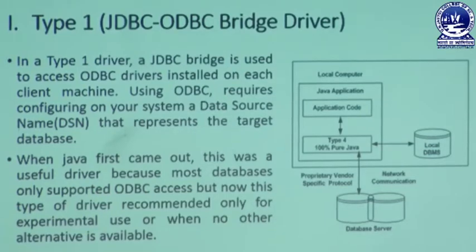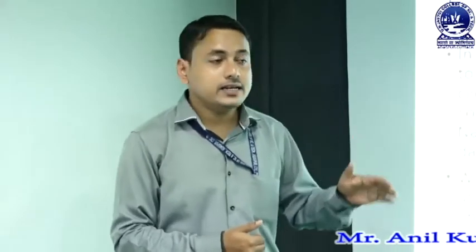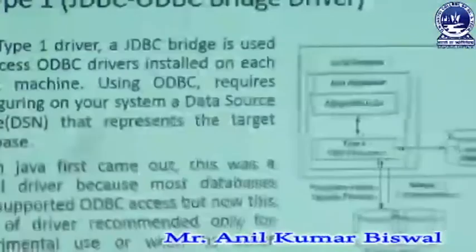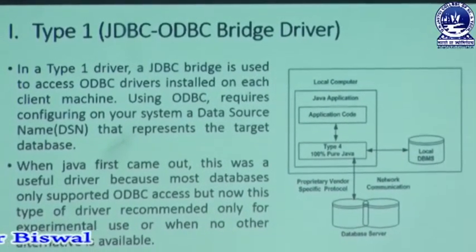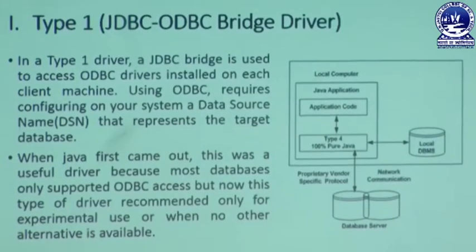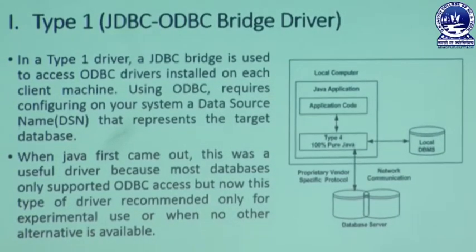Actually, in that driver, the JDBC driver can link with ODBC. ODBC means open database connectivity. With the help of that connection, we can link with your specific database, or we can say your data source. When Java first came out, this was a useful driver because most databases only supported ODBC access. That means in the previous time, there was no concept of JDBC. At that moment, we only took the help of ODBC, open database connections.